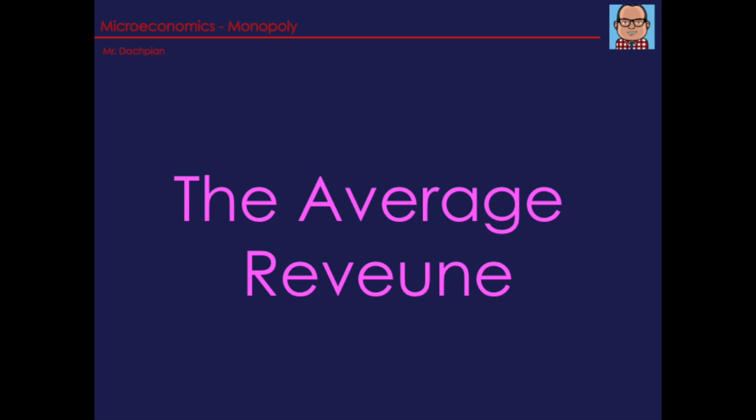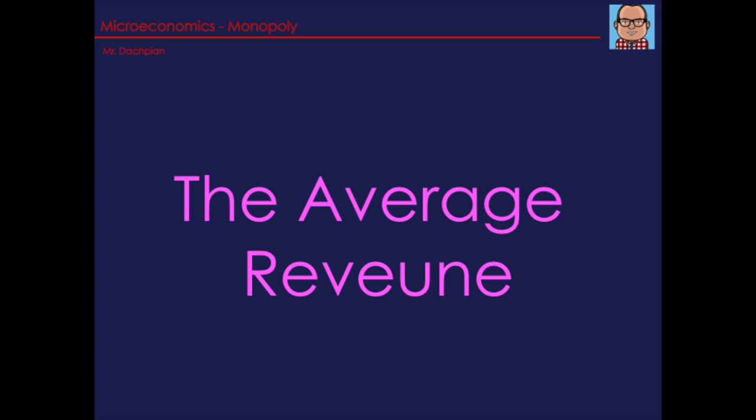Since the average revenue is declining, it must be true that the marginal revenue is lower than the average revenue. Hence, as illustrated, the marginal revenue curve must lie below the average revenue or demand curve.